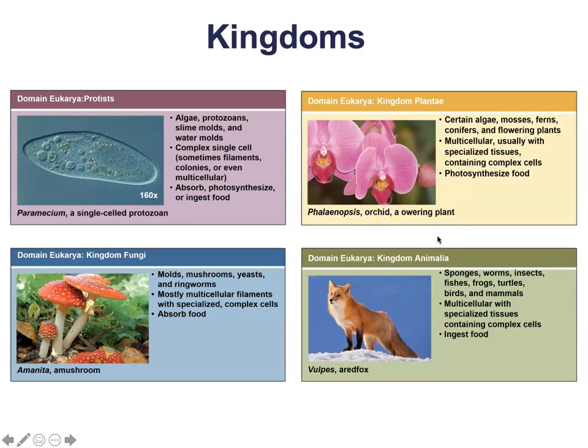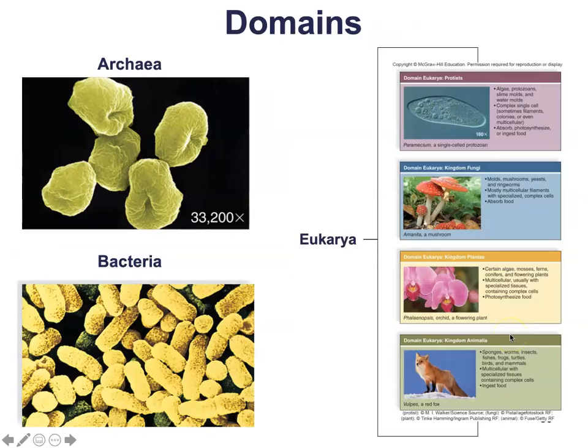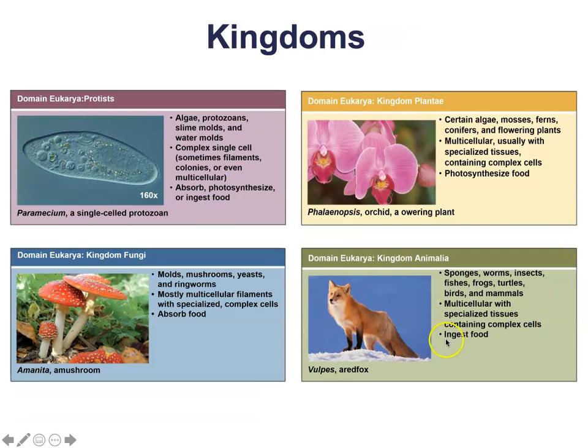So for example, if I said, hey, we found a new single-celled organism that ingests its food, what kingdom does it belong to? Well, that would be the kingdom Protists, because Protists can either absorb, photosynthesize, or ingest their food, but they are single-cellular. Kingdom Animalia does ingest their food, but they are going to be multicellular organisms.